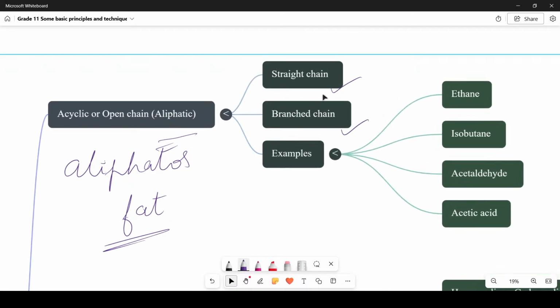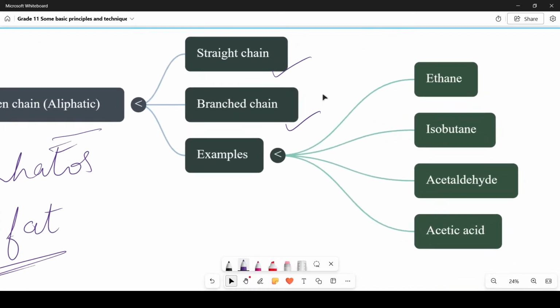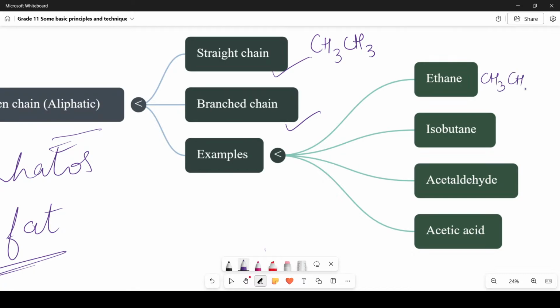Now what are the examples of straight chain hydrocarbons? CH3, CH3. This is a straight chain, right? That's nothing but your ethane. Next one is isobutane.